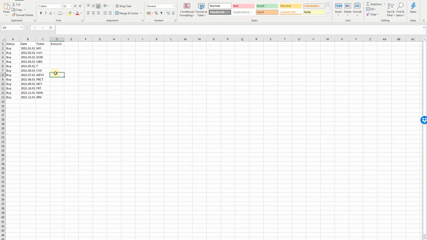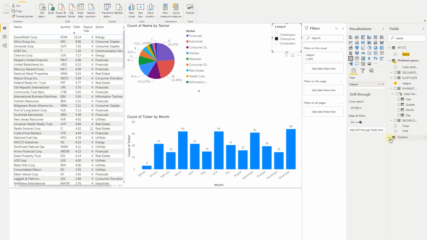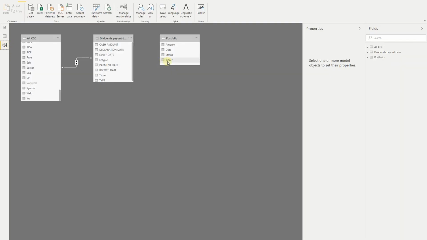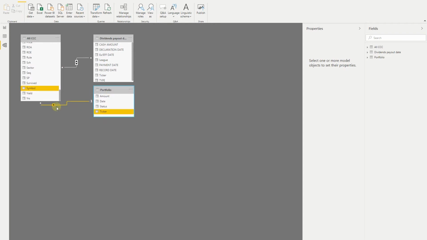Let's upload this file to Power BI. Once you do that, the new file will appear in here, portfolio, and let's make a connection. So we have again ticker and the symbol. So let's drag and drop it. It automatically makes the connection, and in this case we can see it's one to many. It does not give you the opportunity to change because there is only one of each ticker in that table. This might be a problem, an issue in the future if I add the same tickers in that column on a different date.